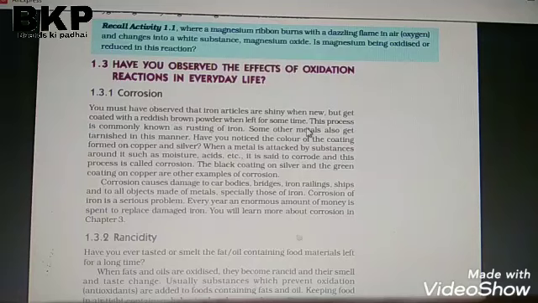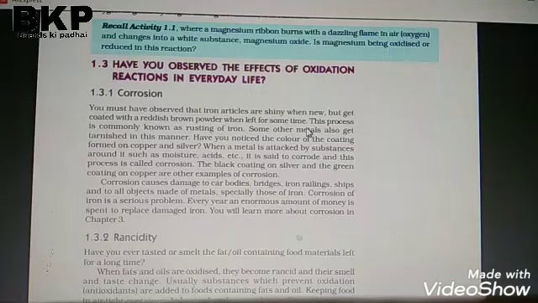The example of corrosion of iron: when iron is exposed to moist air, its surface is covered with a brown flaky substance called rust. Means the iron, in the presence of air, is changed into a brown flaky substance. Rusting of iron is the corrosion of iron.